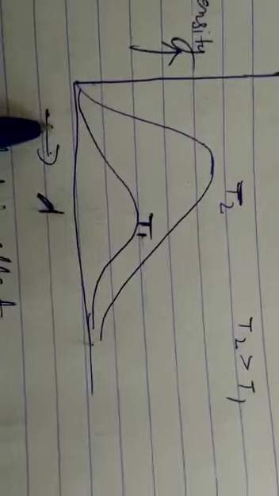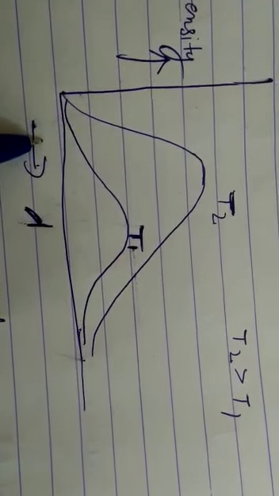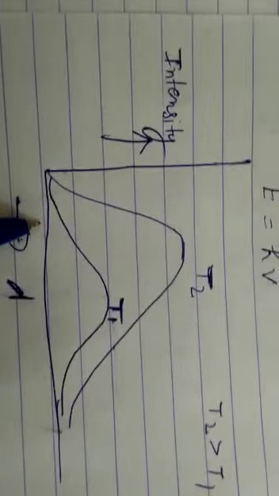Now you see the curve. Radiation from a black body depends on its temperature. Look at this. There is a curve between intensity and lambda, the wavelength. There are two temperatures, T2 and T1, and T2 is more than T1.